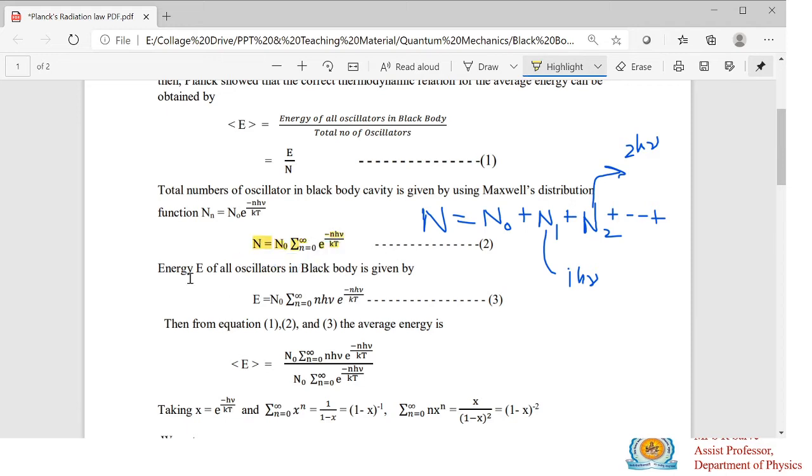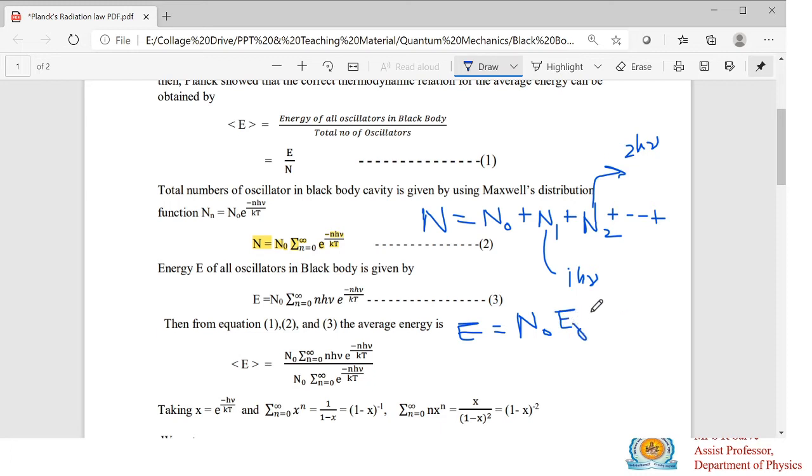Now what we have to calculate is the energy of all oscillators in the black body. If there are n naught oscillators having ground state energy, then their energy can be written as: energy E is equal to n naught into the ground state energy E naught. So n naught oscillators having ground state energy E naught.